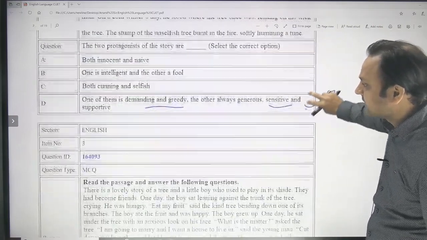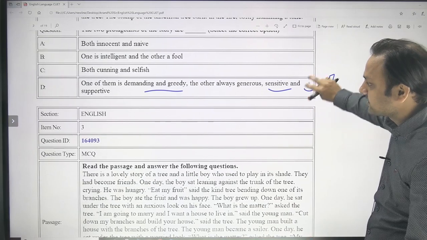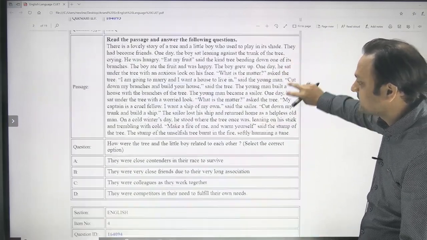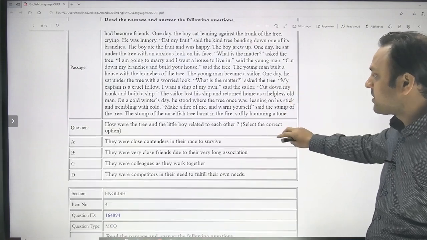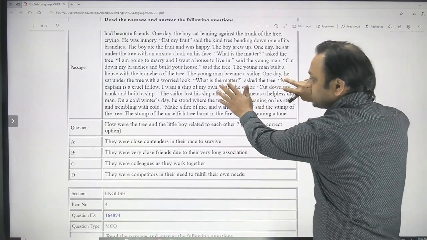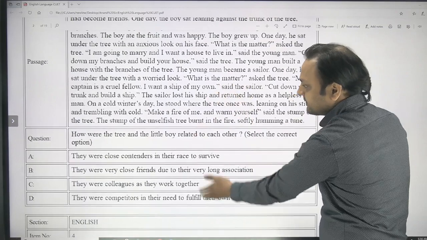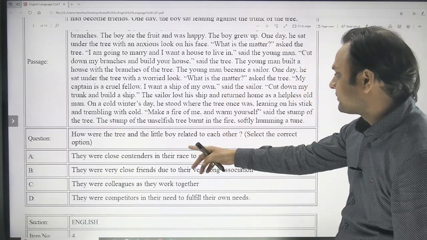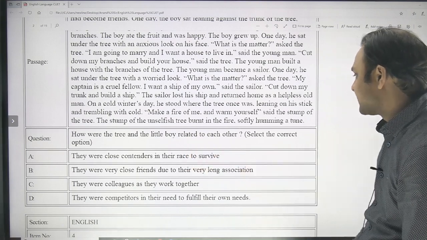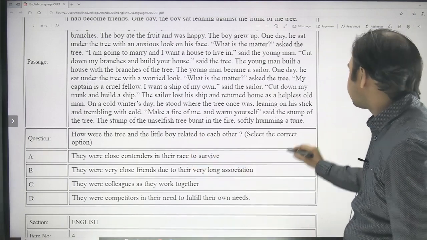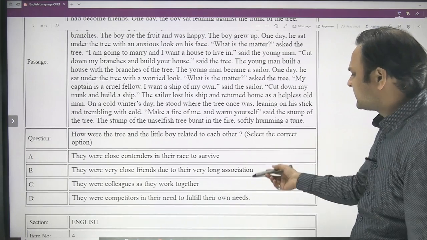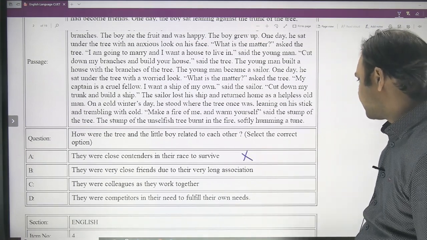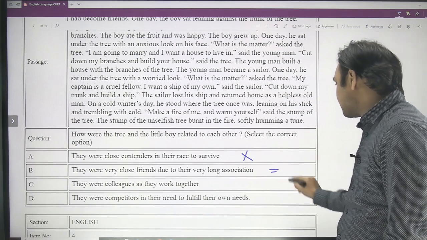And this is the third item, again a question from the same passage. There is a lovely story of a tree and a little boy. And this is the question: how were the tree and the little boy related to each other? Which of the following defines the relationship between the boy and the tree? So you can read the alternatives. The first says that they were close contenders in their race to survive. No, there was no contender, so this is incorrect. And they were very close friends due to their very long association. This is possible. Let's read the other options.